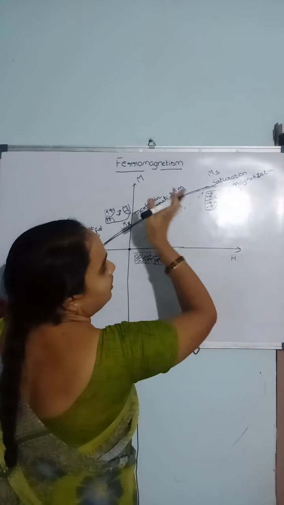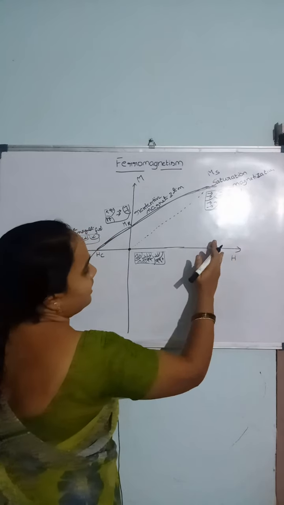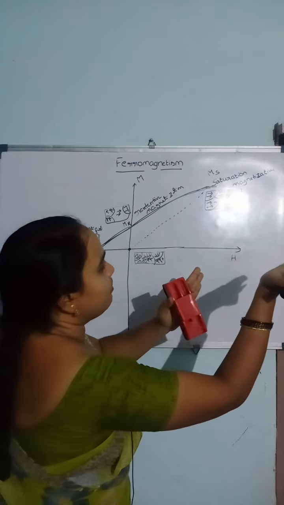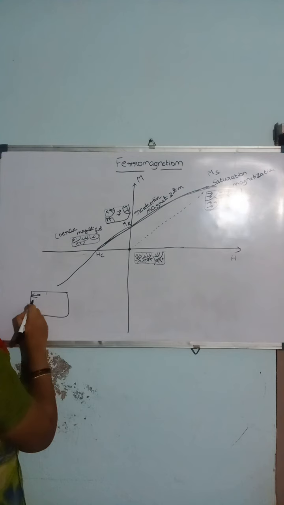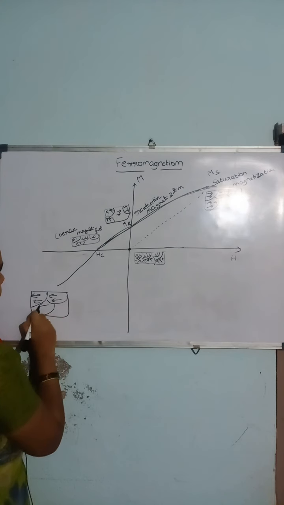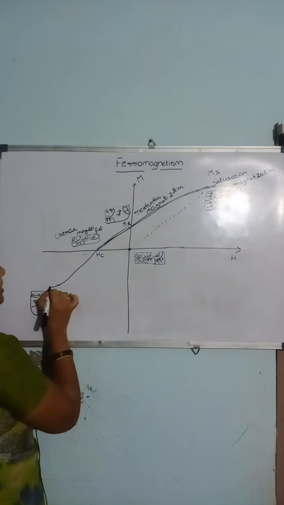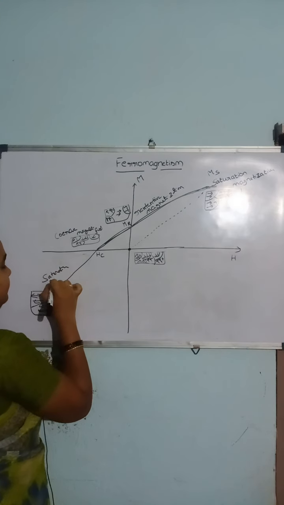Here all the dipoles are oriented in this direction. At the same magnetic field in the negative region, all these dipoles orient opposite to the direction of the external magnetic field. So this is also known as the saturation magnetization in the presence of negative magnetic field.